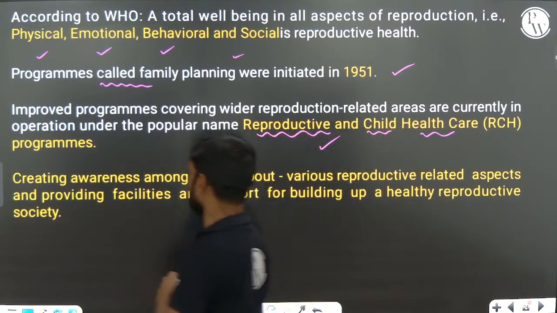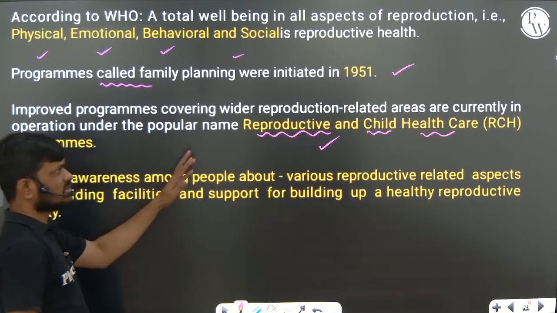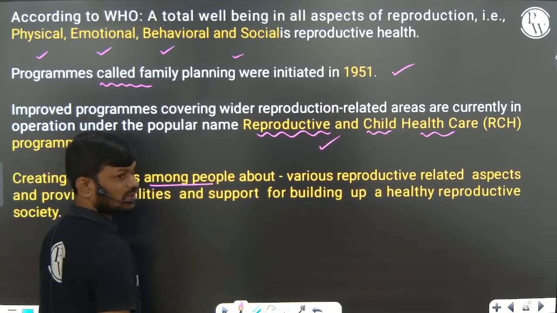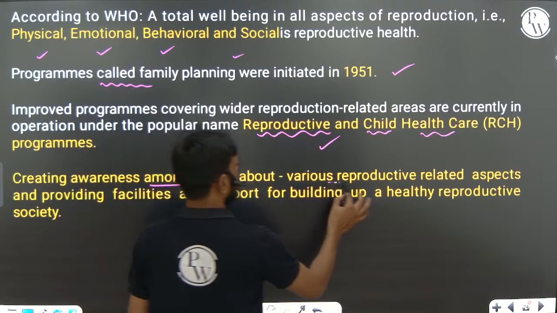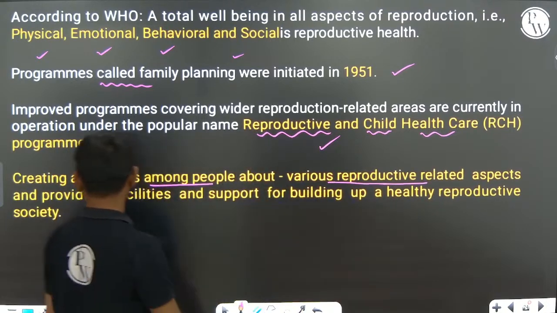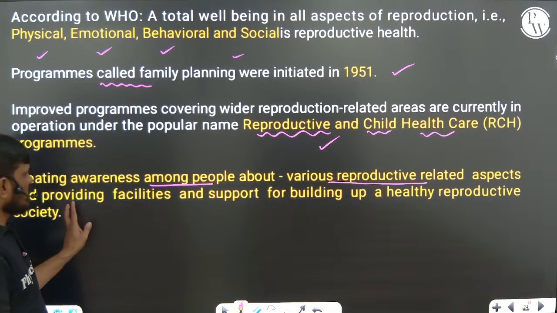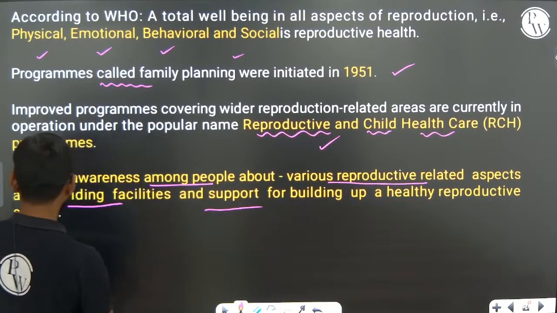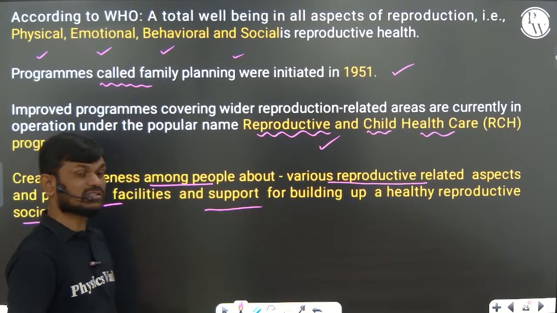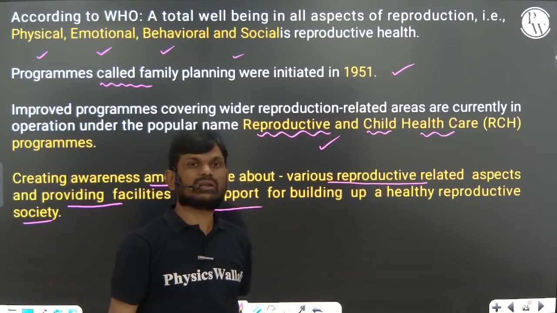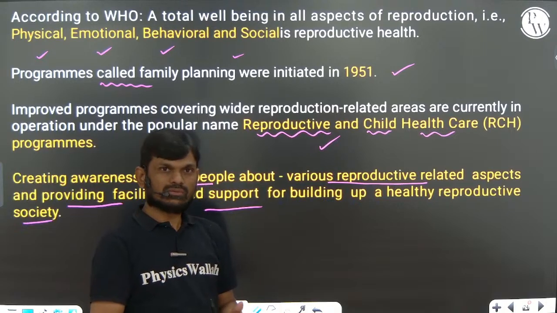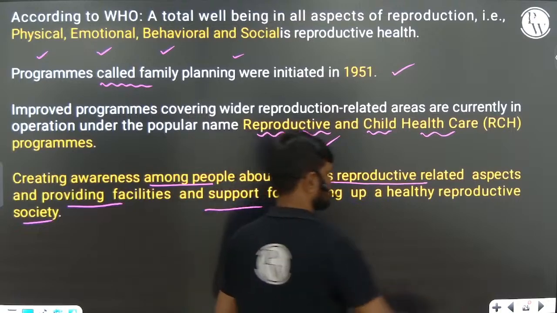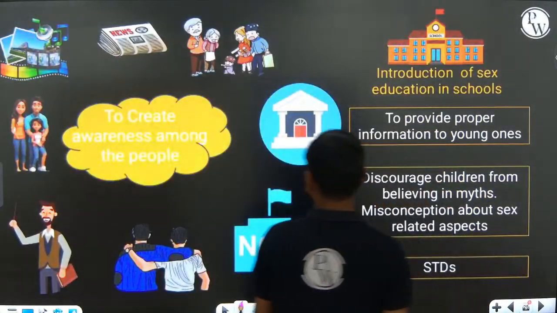The importance of the RCH program is that it creates awareness among the people about various reproduction-related aspects and provides facility support for a healthy reproductive society. RCH's main function is to create awareness about reproduction-related problems. Okay, that you also remember. Okay, next one.